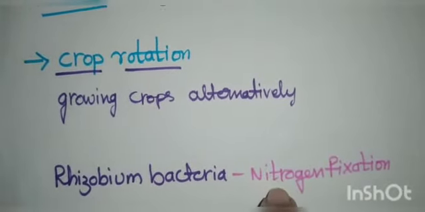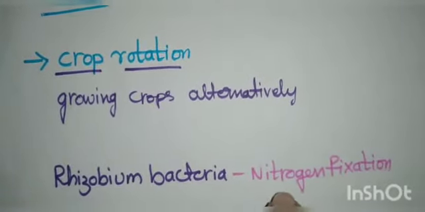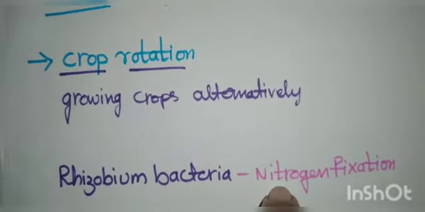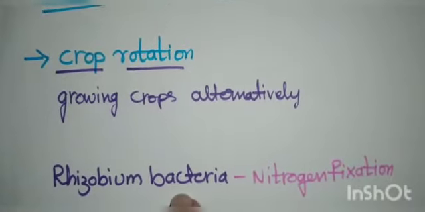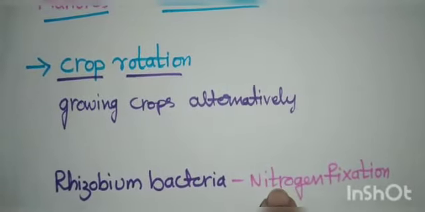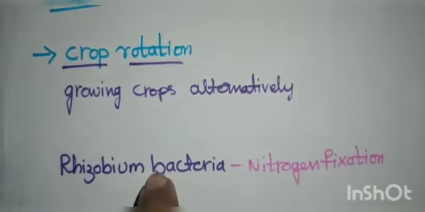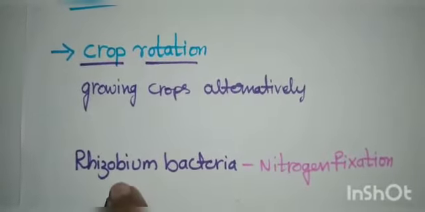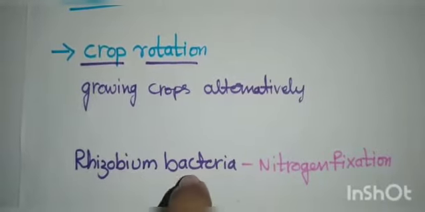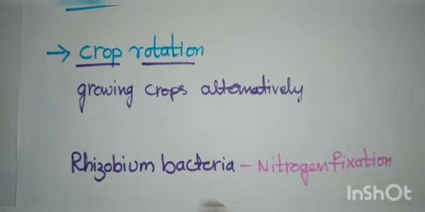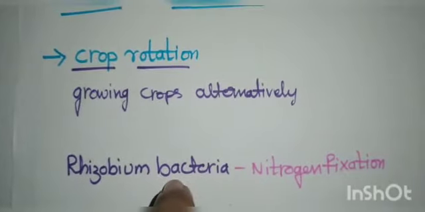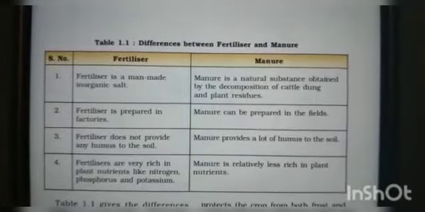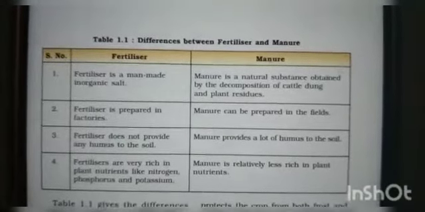You know that in the atmosphere we have 70% nitrogen gas. This nitrogen is not directly utilized by the plants. This nitrogen is absorbed by the nodules of leguminous plants. The reason for this is the rhizobium bacteria present in the nodules of the roots of leguminous plants. Let us see the differences between fertilizers and manures.